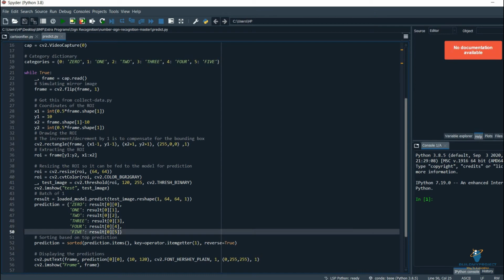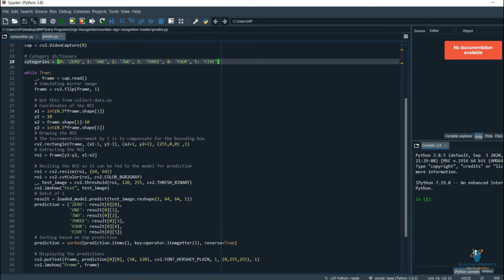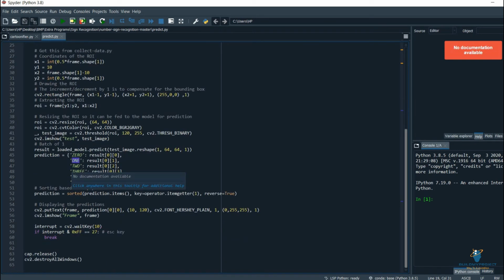You might be thinking, the number which will be displayed on the frame, will it be in numerical format or in alphabetical format? Actually, here we have used a dictionary which will store the values. For the numerical number 0, it will give the character, the string 0. For the numerical number 1, it will return 1. That is in terms of characters. Same, we are just trying to predict after showing the hand in front of the camera. If there is nothing in front of the camera, it should not give any value.